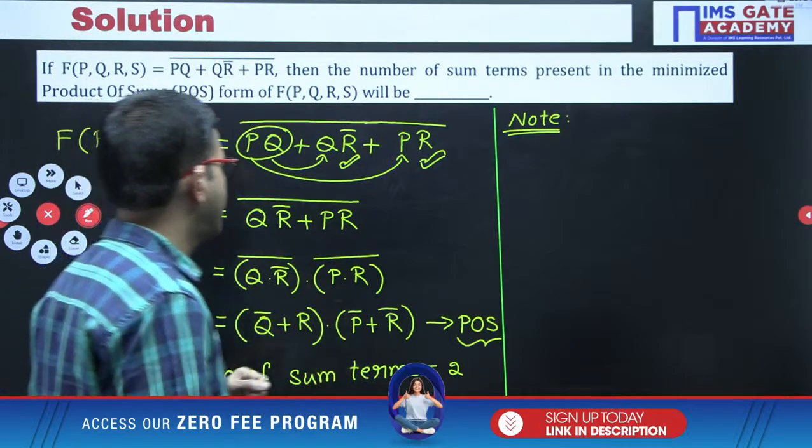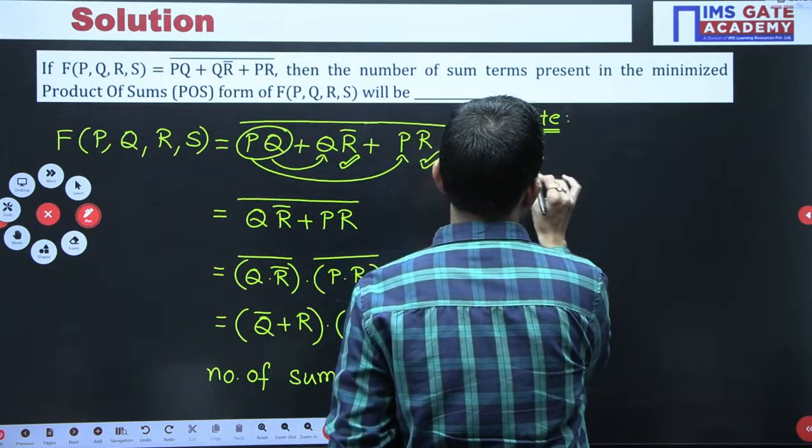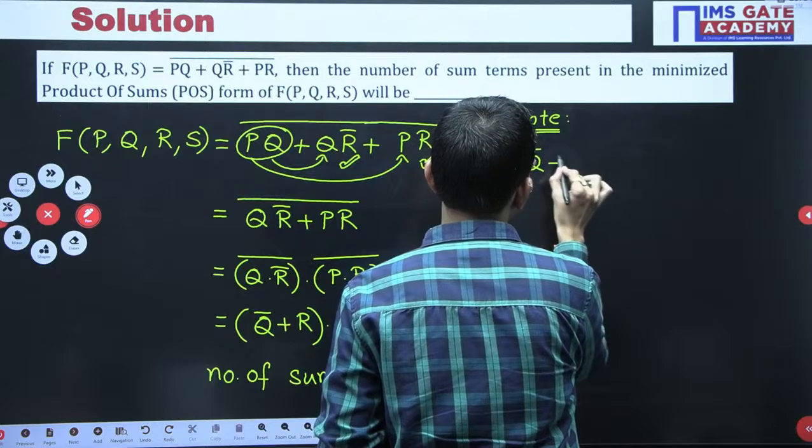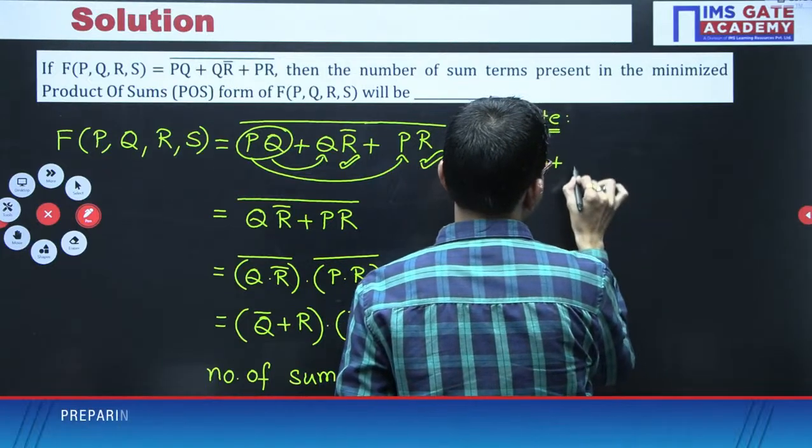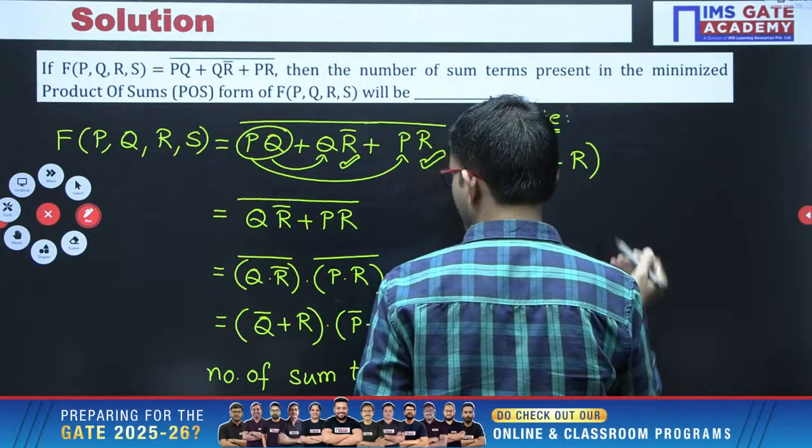Now all of you give a try. Whatever equation you got here, do further simplification and try to get the SOP form. In that SOP form, how many product terms are we having?